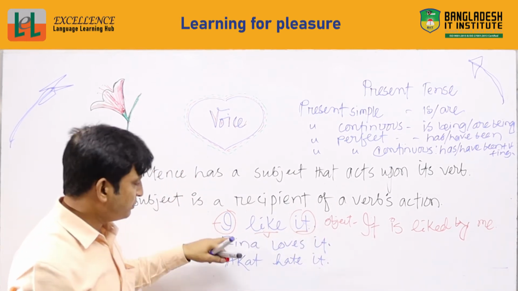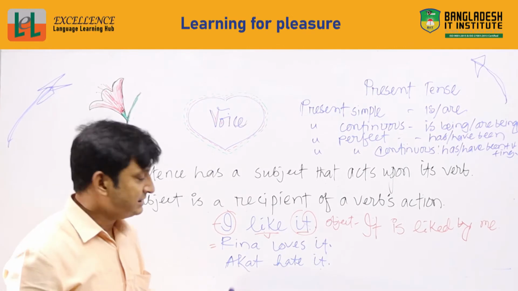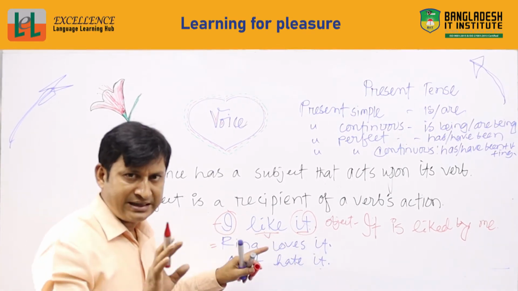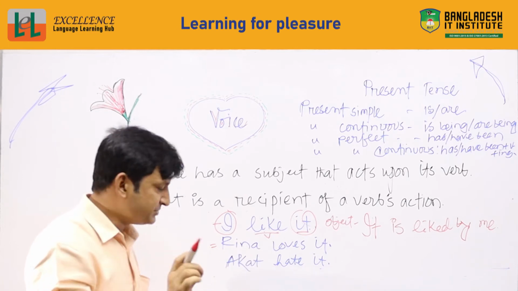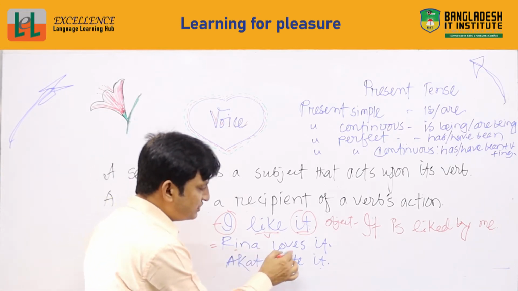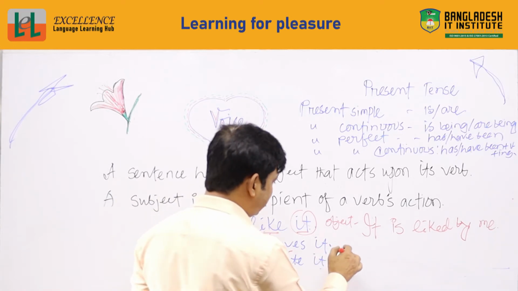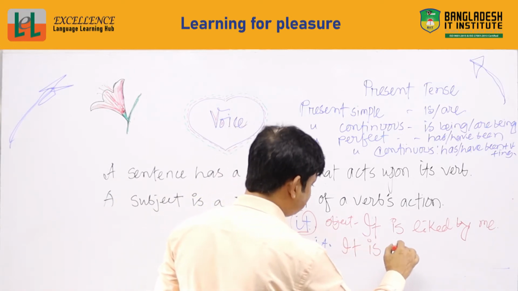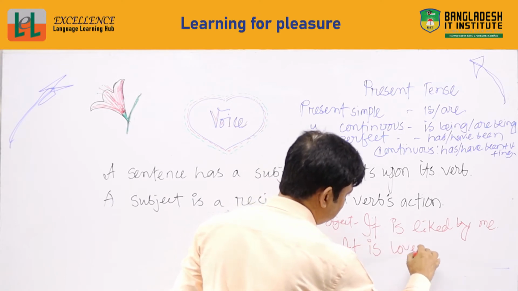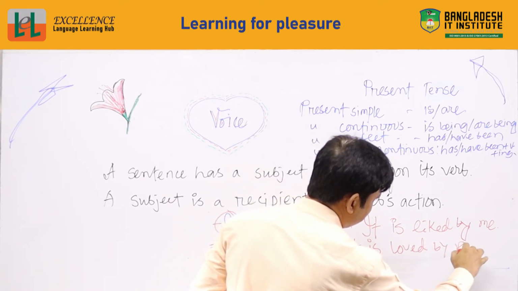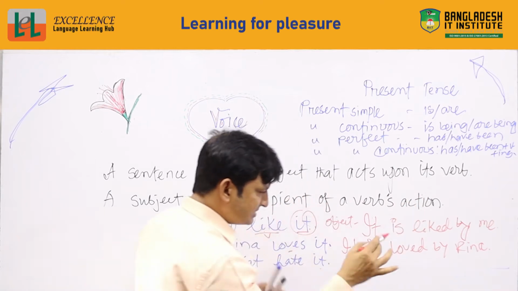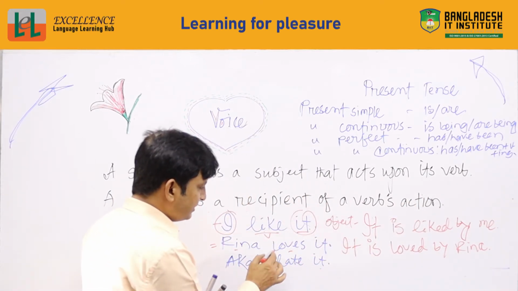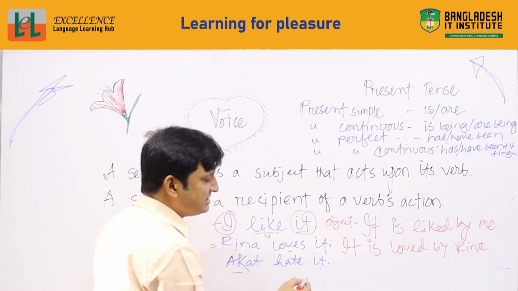So to make the next one, Rina loves it. Here, as I said I like it, so I takes the base form, but for Rina as singular, that's why loves. So if I want to change it, it means it is loved by Rina. Okay, the same as usual, and the next one, Akash hates it.